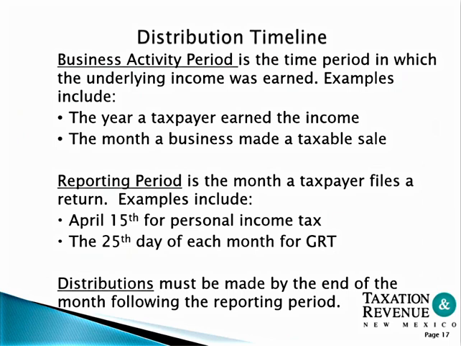Distribution timeline. Business activity is the time period in which the underlying income was earned. Examples include the year that the taxpayer earned the income, or the month that the business made the taxable sales. Reporting period is the month a return is filed. Examples include April 15th for personal income tax and the 25th day of each month for gross receipts and compensating tax. Distributions must be made by the end of the month following the reporting period for the Financial Distribution Bureau.